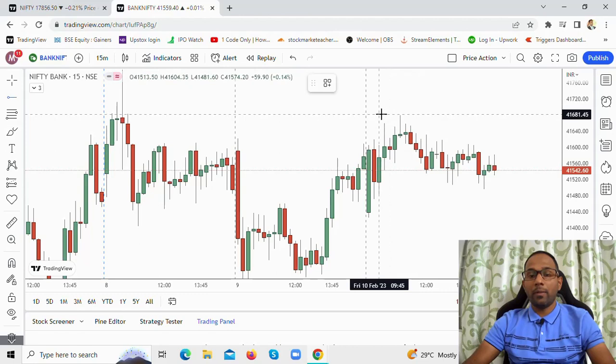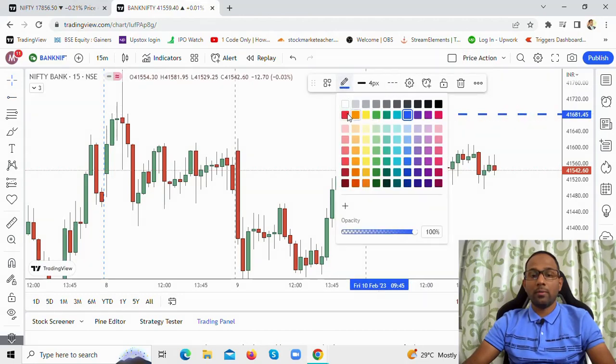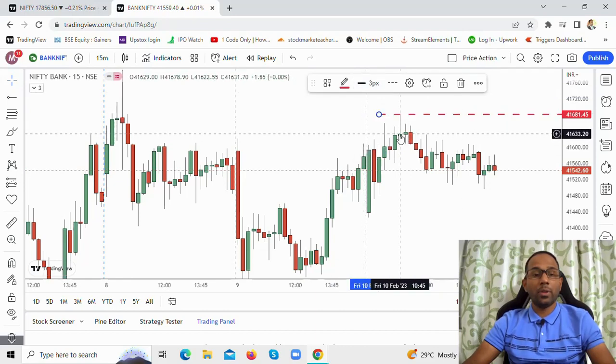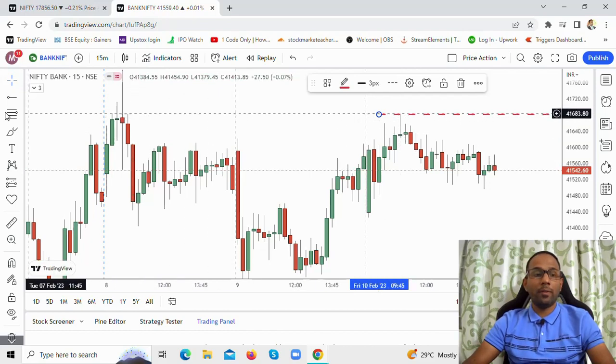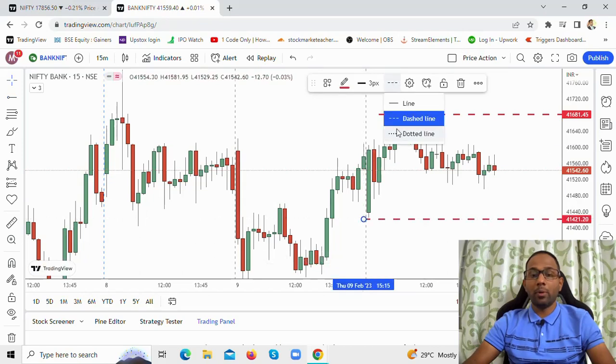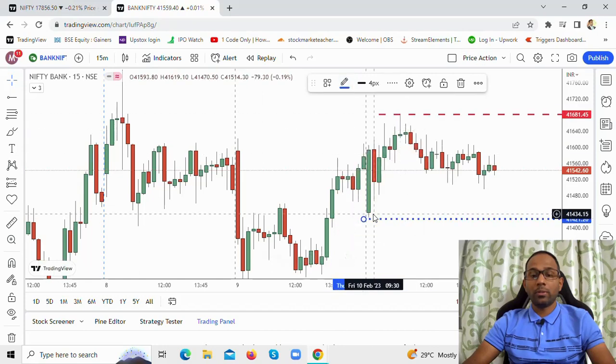The high for Bank Nifty has been marked here. Let's do this with a dashed line, a red color line. Make it a little thinner. The high for Bank Nifty today was the 41,678 level. And the low for Bank Nifty today, let's mark it in blue. All right, that's very simple. The low for Bank Nifty today was the 41,425 level.